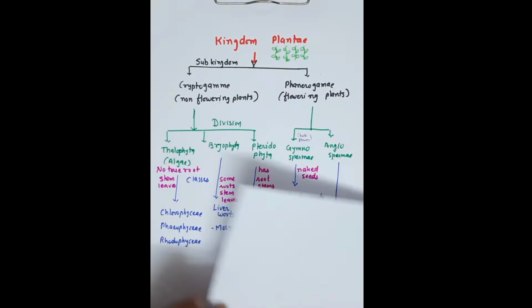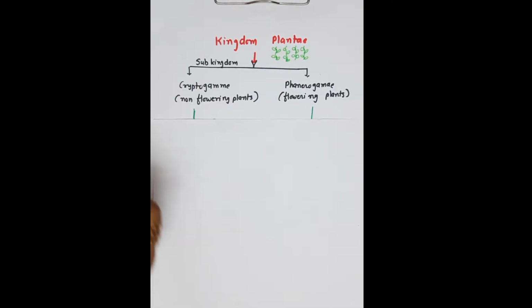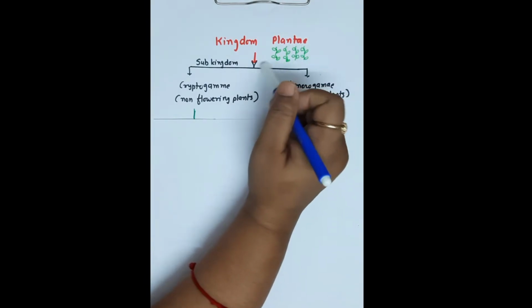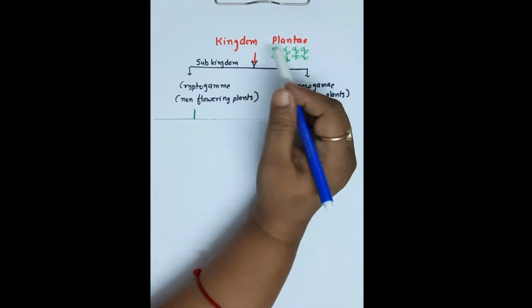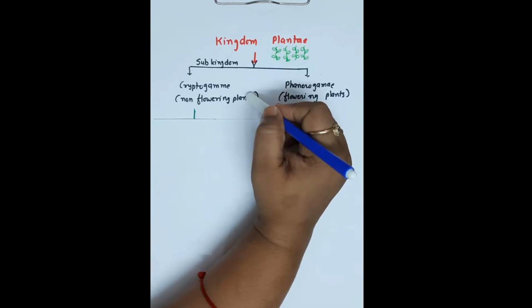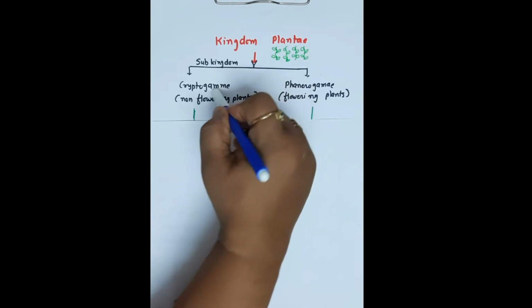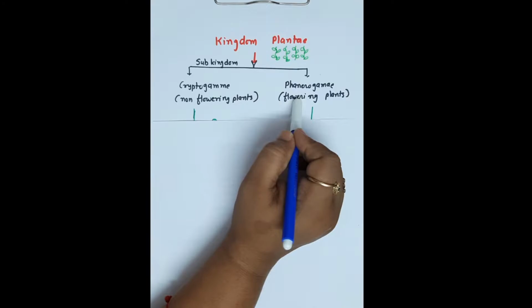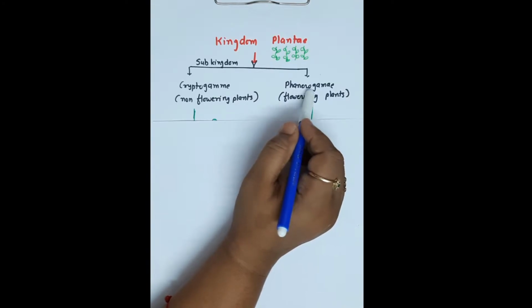Now let's see the classification of kingdom Plantae. Kingdom Plantae is divided into two subkingdoms. Those plants in which flowering does not occur are known as cryptogamy, and flowering plants are involved in phanerogamy.